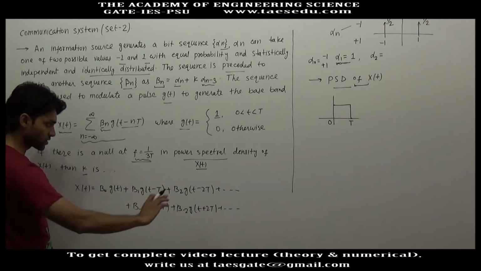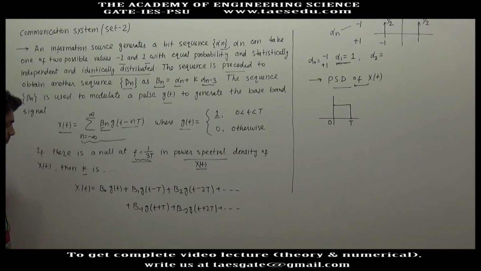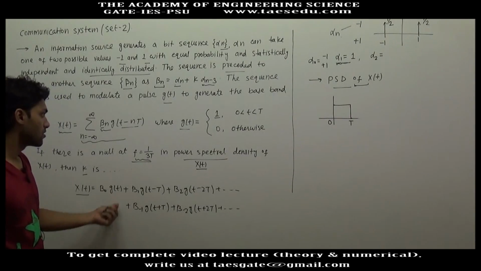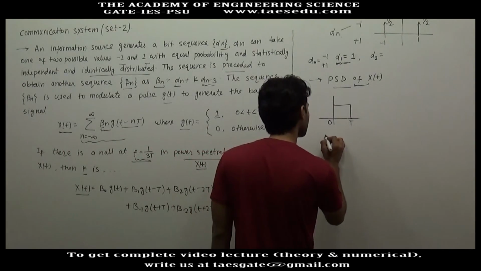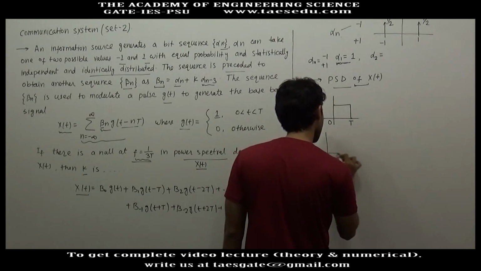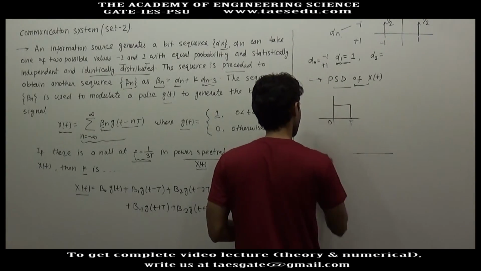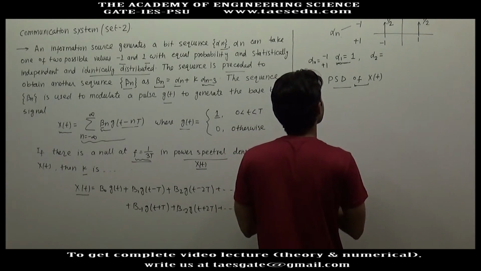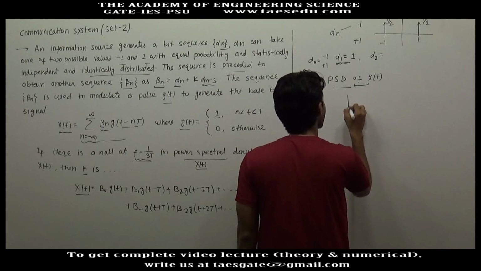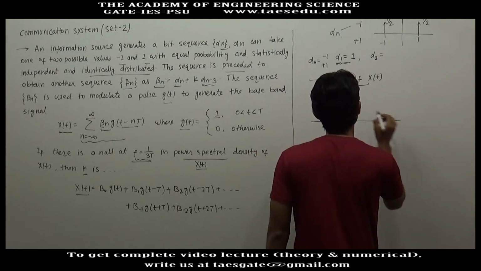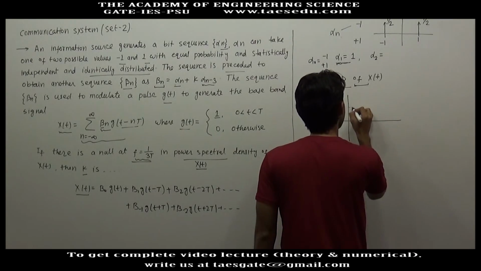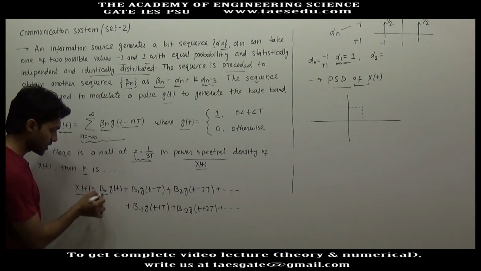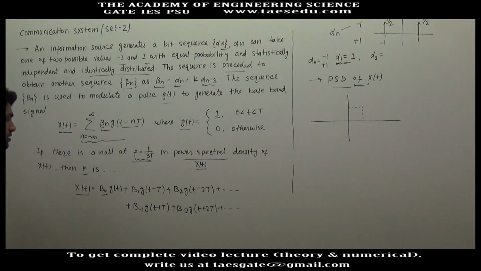So if we try to draw the graphical representation of x(t), what we have is b0 into g(t). g(t) is a rectangular pulse, but its height is modified with b0, and b0 is a random variable.